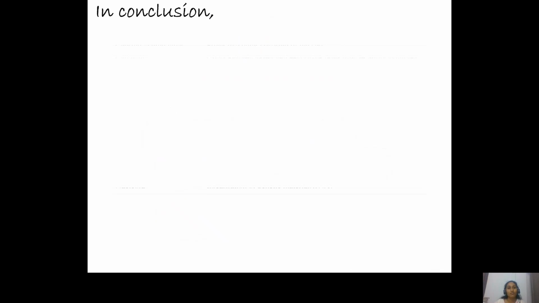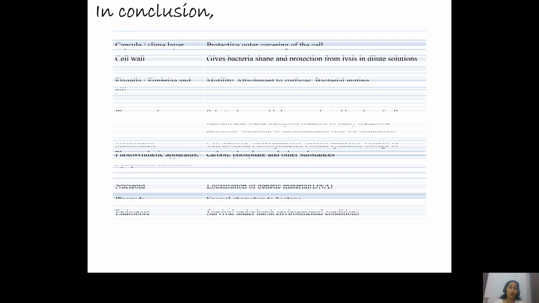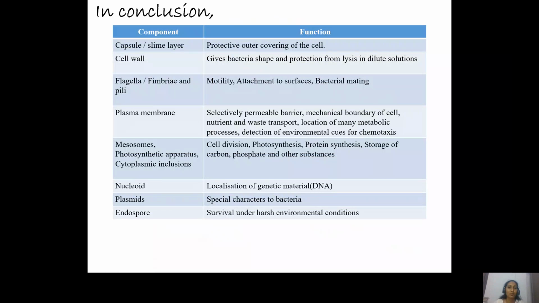So in conclusion, in this class we have talked about the capsule or the slime layer, which is the protective outer layer of the cell wall, which gives shape and rigidity, the flagella and the fimbriae and pili, which help in motility, attachment, and bacterial mating. We talked about the plasma membrane, which is a selective barrier and controls the movement of molecules across the cell, and mesosomes, photosynthetic apparatus, and cytoplasmic inclusions, which store various types of nutrients and apparatus which are required for normal functioning of the cell.